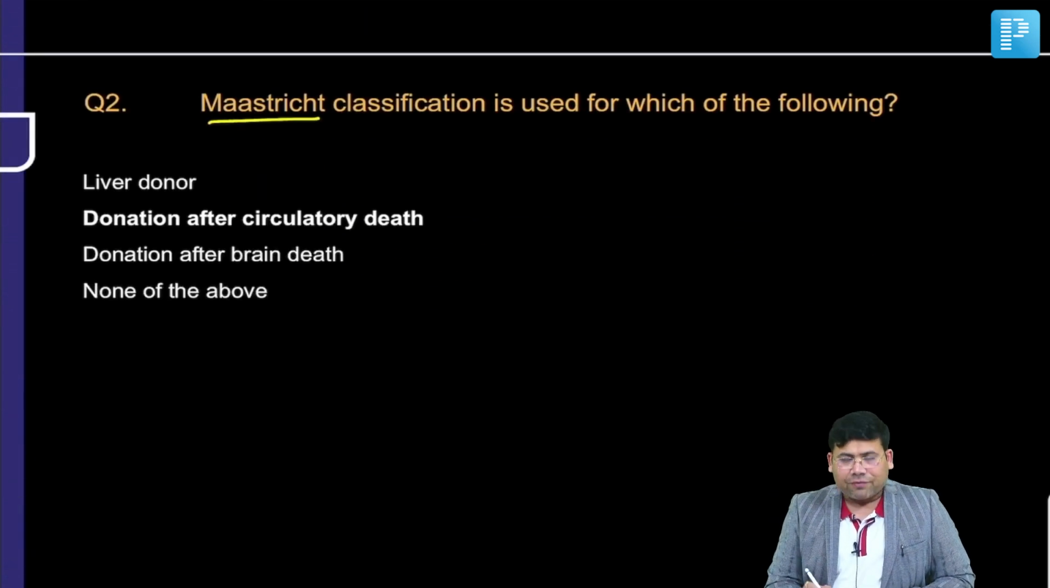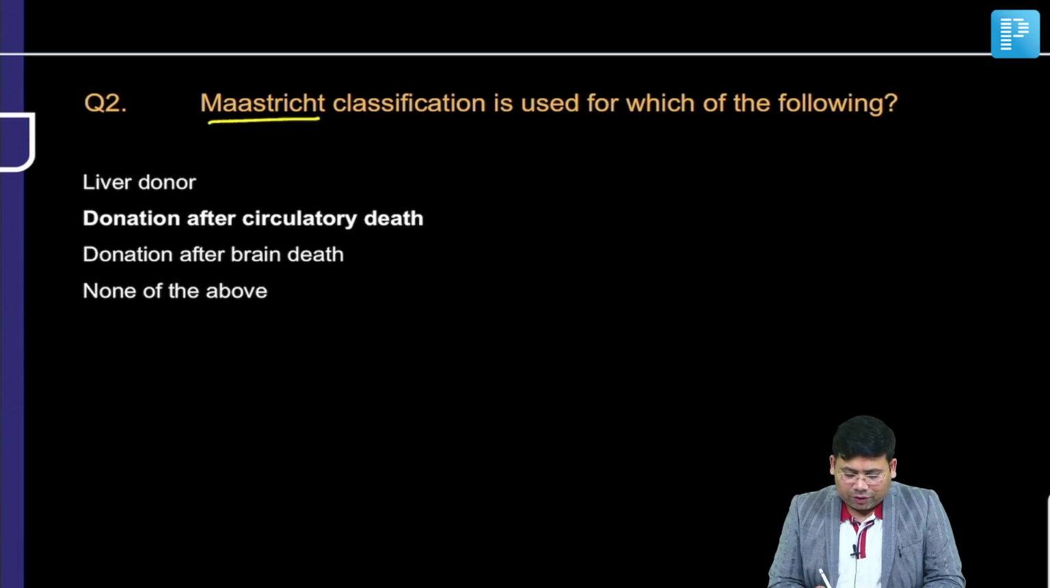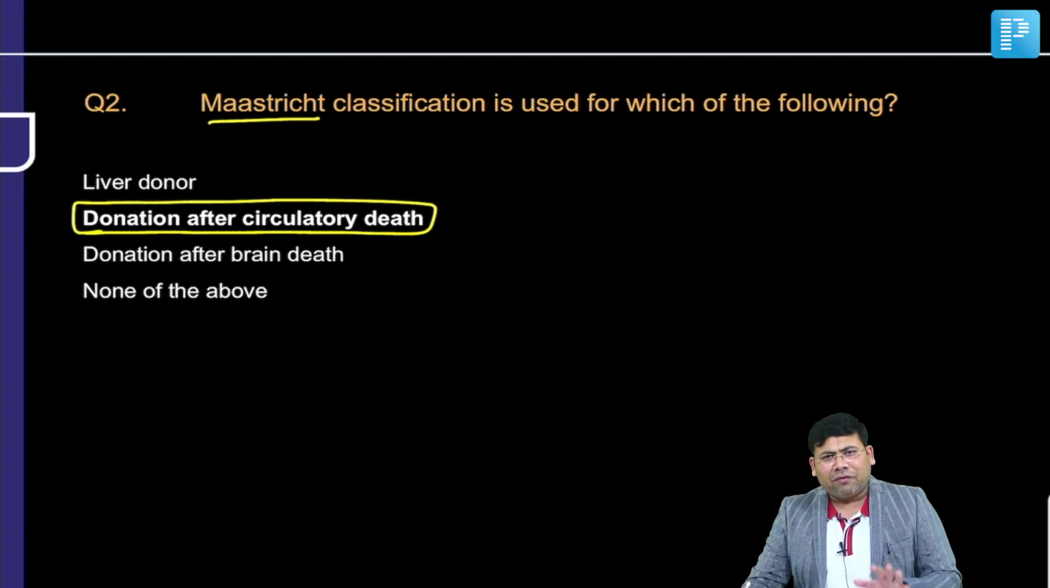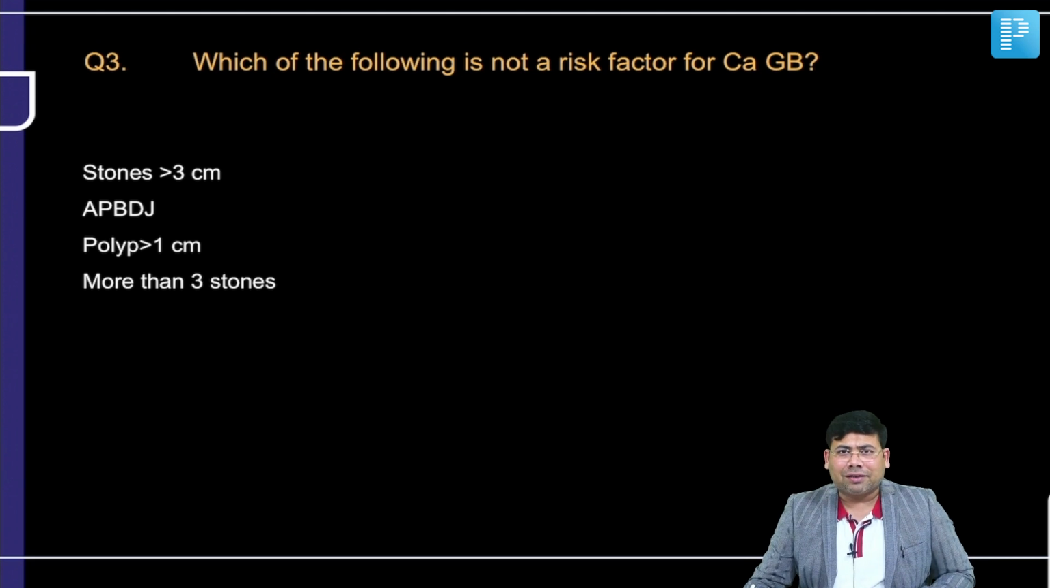The Maastricht classification, again, is a classification for organ donation. So organ donation after death, this is what the Maastricht classification is. It's a very famous, easy classification, already discussed in the theory class in detail.